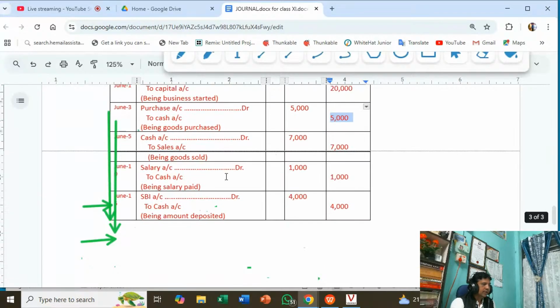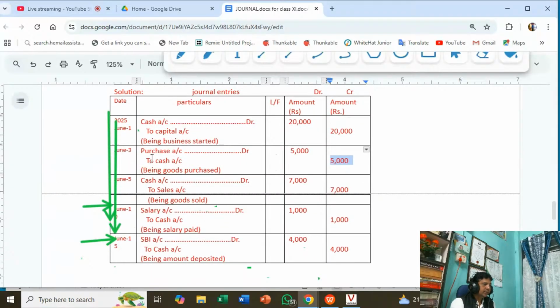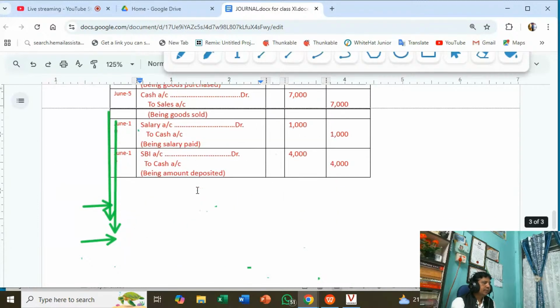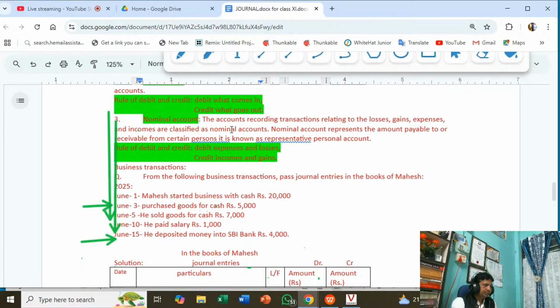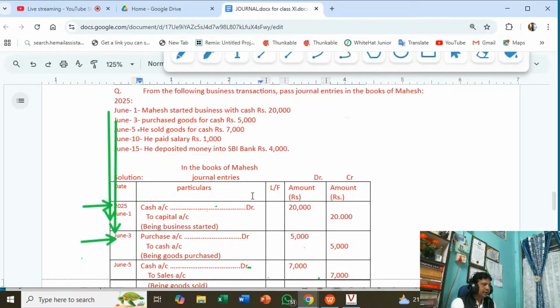It is not necessary that all transactions involve the same type of account. Sometimes we get real account and real account. Sometimes one account is a real account and another is a personal account. Sometimes one is a nominal account and another is a real account. Then we apply the nominal account rule and the real account rule, based on which we identify whether it is coming or going. In nominal accounts, all expenses, like salary paid. Next, here goods sold for cash.